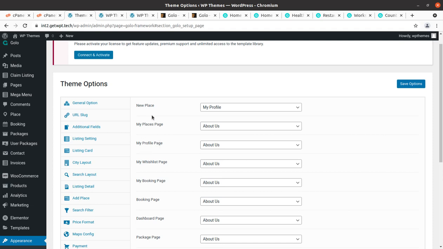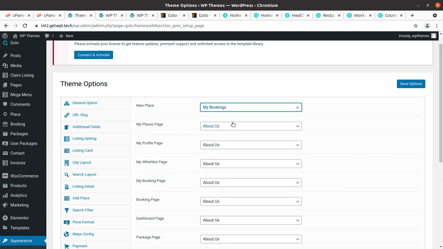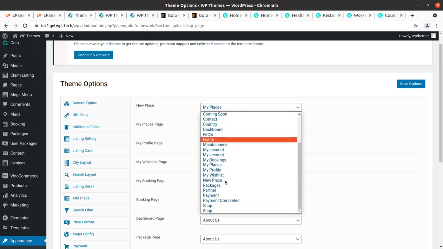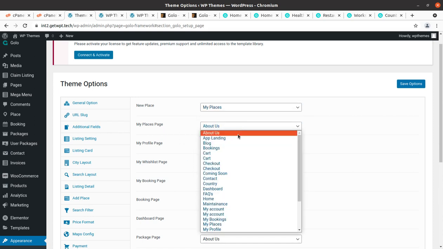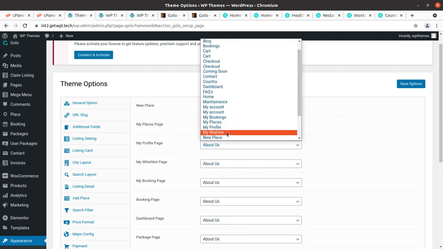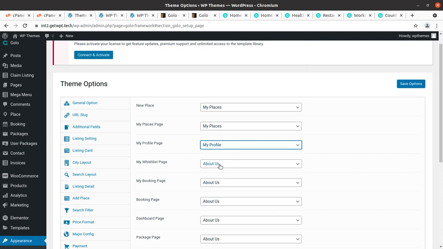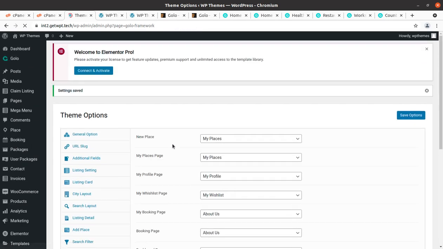Similarly my places is here, and new place is here. Okay, let me check if there is new places. New place is not here, so my places can be configured here, my profile is here, so you can select it here, and my wish list, yes, it is here. Simply select whatever page you want to map with these sections, and the setting is saved.